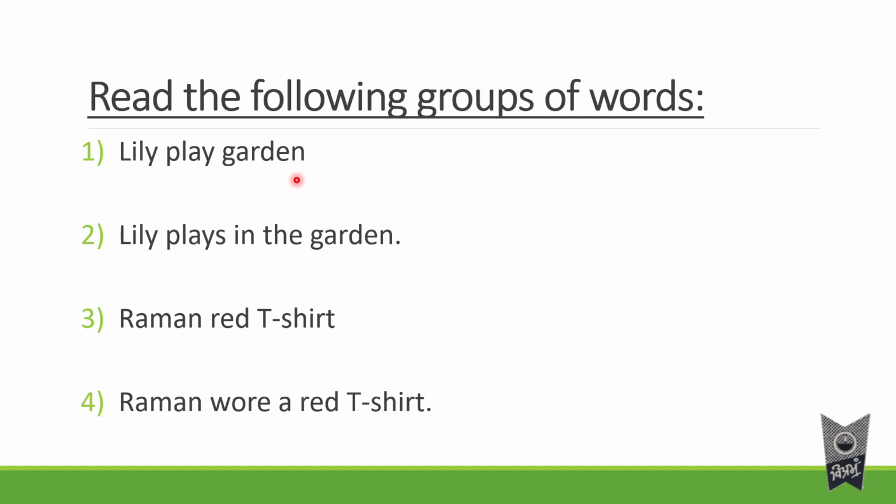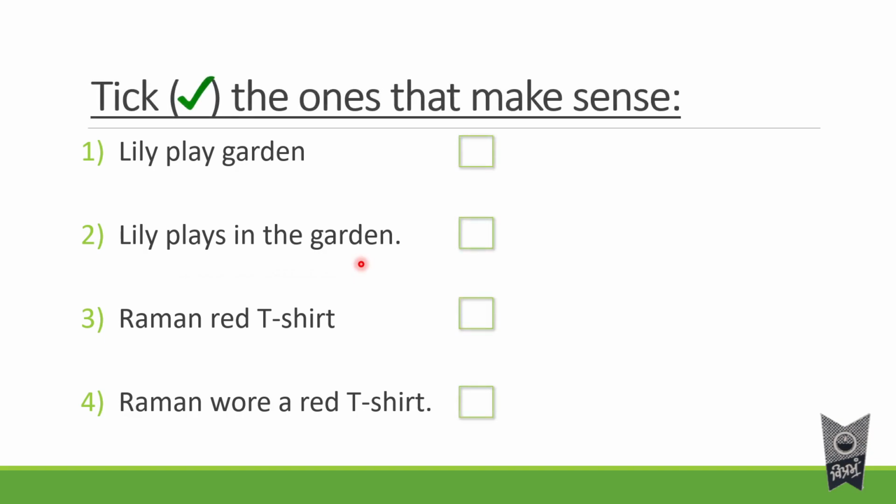So when you read this group of words, do you understand the meaning of this group of words? The first group of words is lily play garden. Second, lily plays in the garden. So you have to tick the ones that make sense. Now children, tell me which group of words makes complete sense, the first or the second? Lily play garden or Lily plays in the garden?